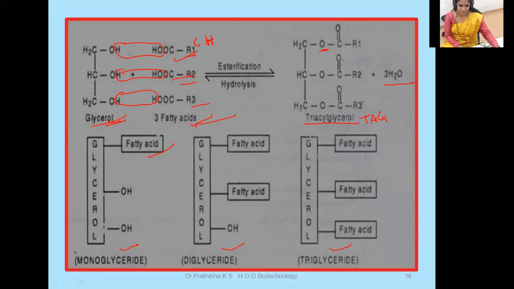Whereas diglyceride means this glycerol molecule reacted with two molecules of fatty acids, and the structure is known as a diglyceride. Here, one molecule of glycerol reacted with three molecules of fatty acids to become triacyl glyceride, or TAG. Hope you understood the difference between monoglyceride, diglyceride, and triglyceride.